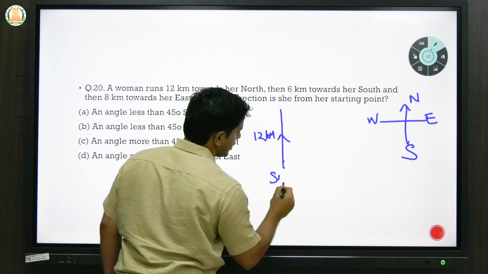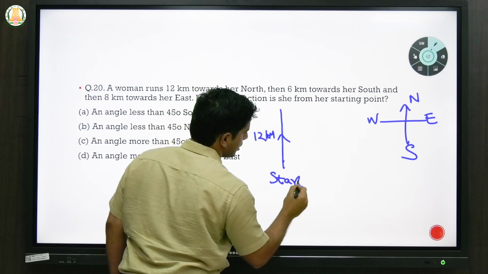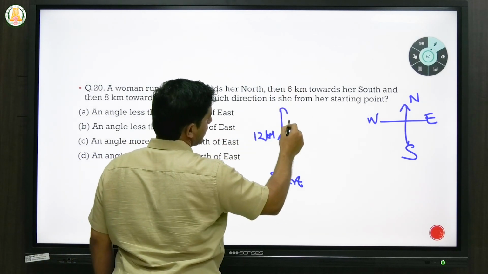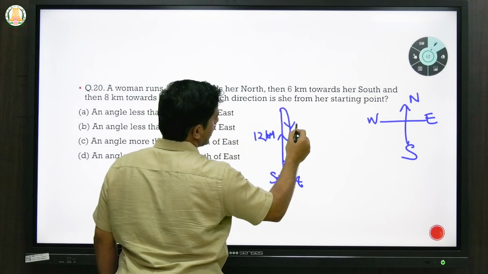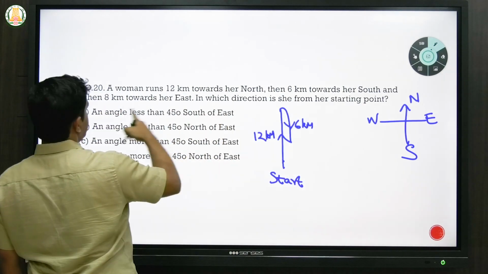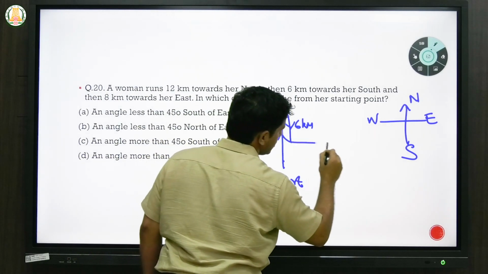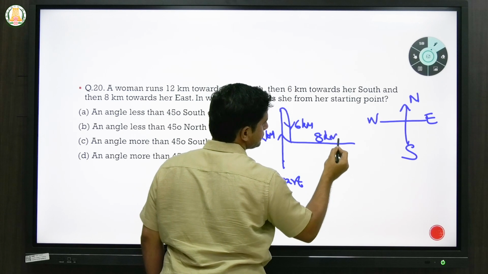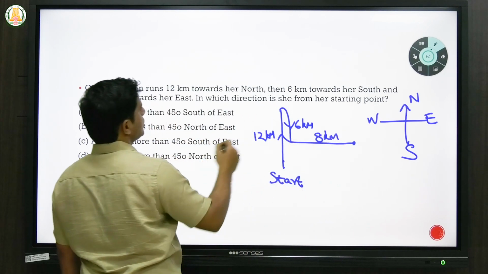This is the starting point. Then he's saying 6 kilometers towards the south, so she comes back on the same path for 6 kilometers. And 8 kilometers towards the east. She goes 8 kilometers here. So this is the end point.